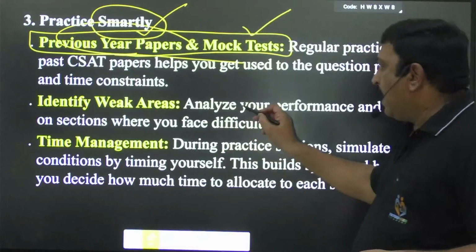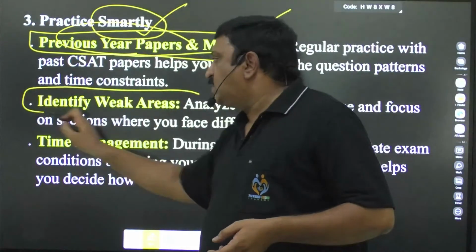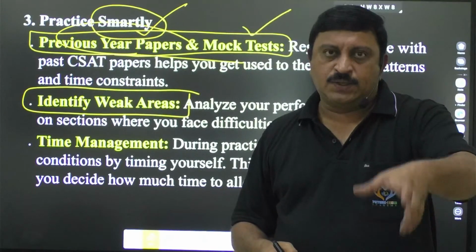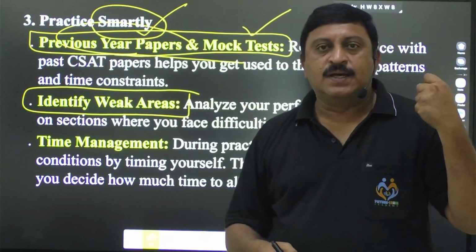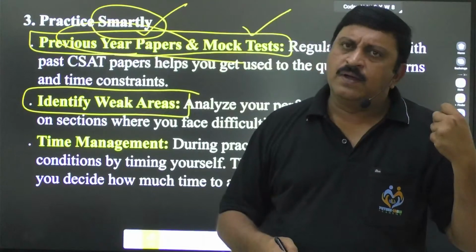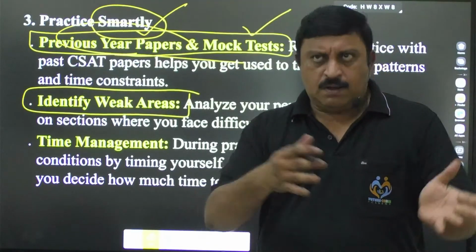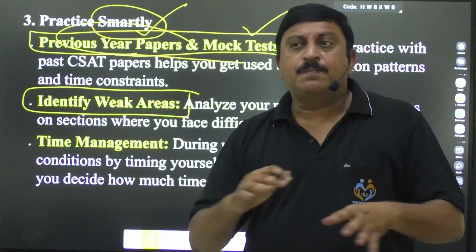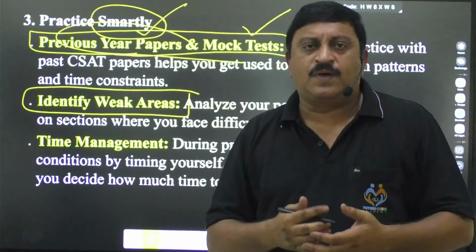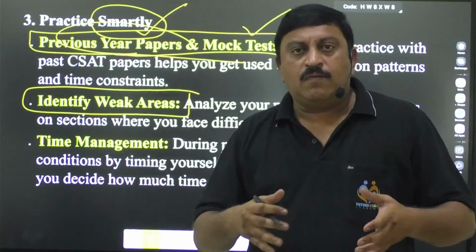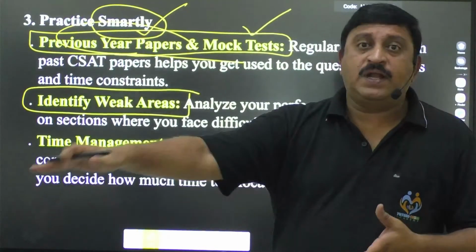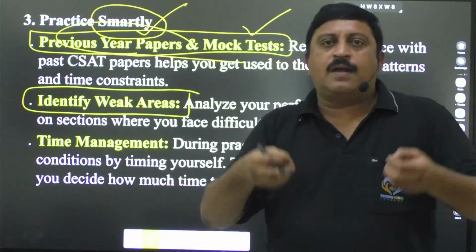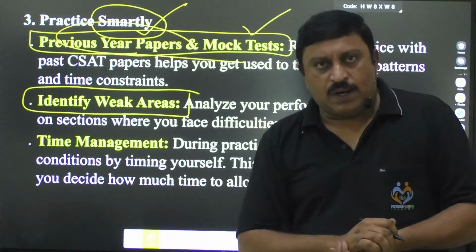Once you get through them, you'll have weak areas, and you should identify them. Some people have a problem with time and work. Some people have a problem with time and distance. Some people have a problem with probability. So wherever you have a problem, identify the area and practice accordingly, right?